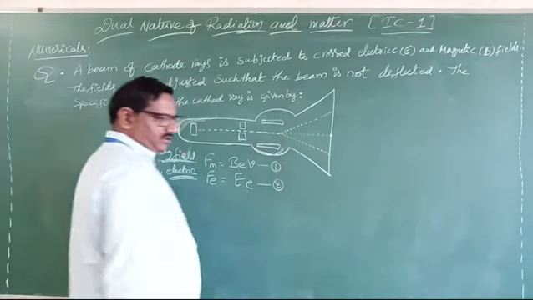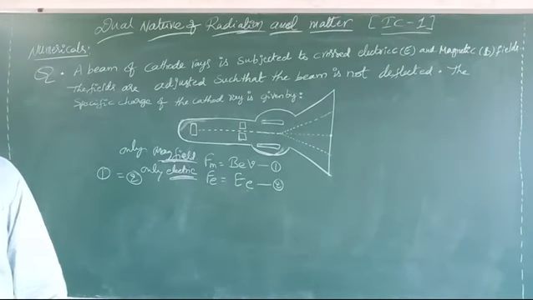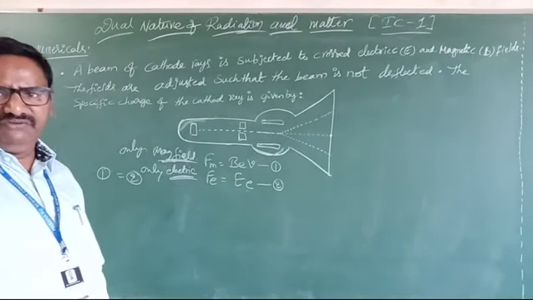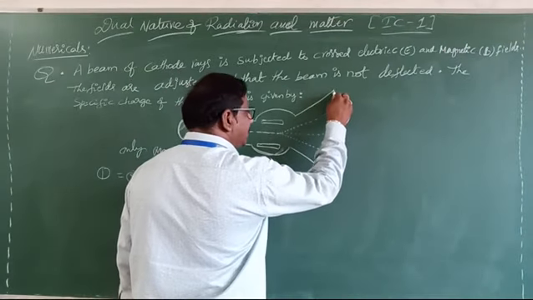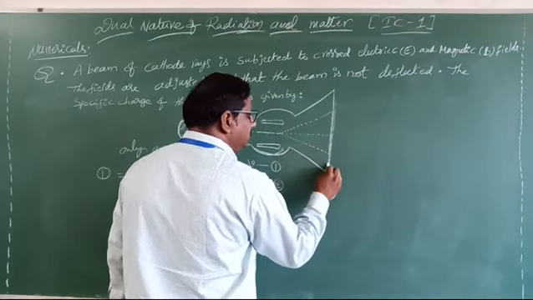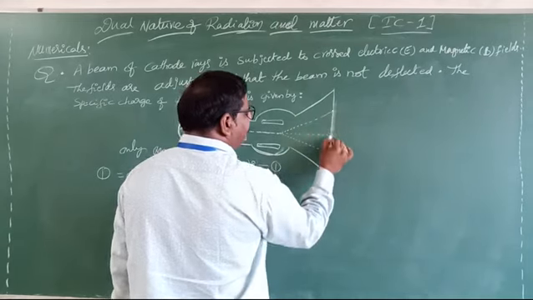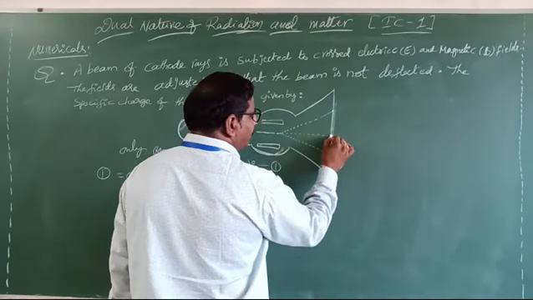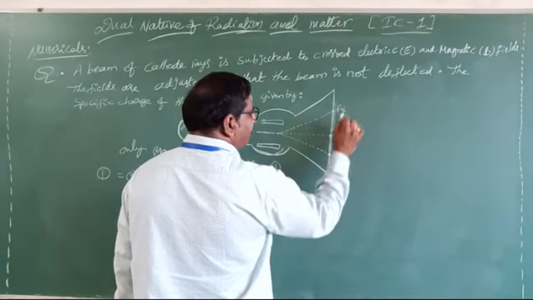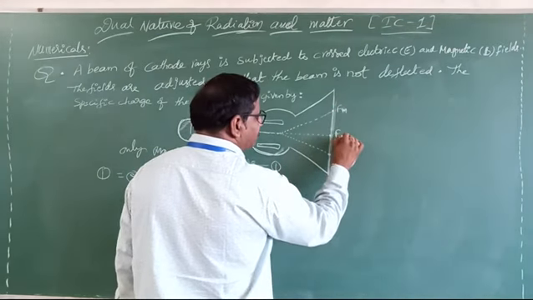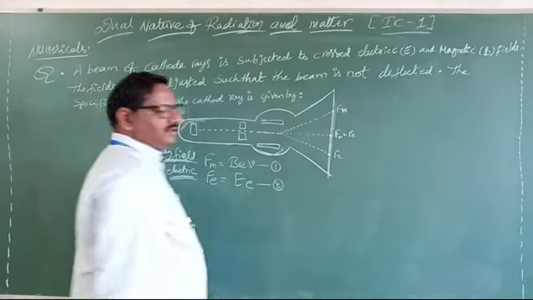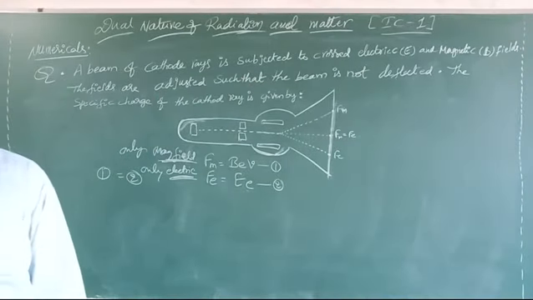Here the electron gives a little bit of spark without deviation. This fluorescent screen shows a little sparkle. First here it will give, next here, and here. This is Fm and this is Fe. Here the condition is Fm equals Fe, and then you can understand easily.